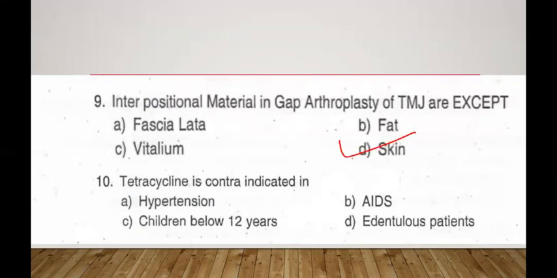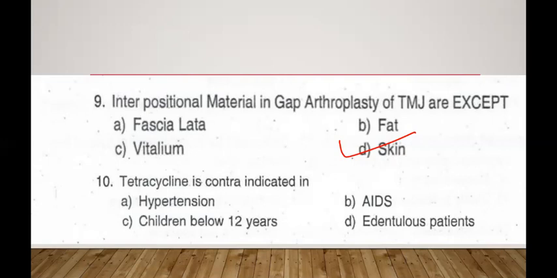All the four options have been used at different stages of time for the management of TMJ ankylosis as gap arthroplasty material. But in recent times, the use of skin has slightly reduced because of other options available and the possible complications like formation of cyst because of the use of skin. There may be another complication like displacement of the graft. So the appropriate answer appears to be skin for this question.